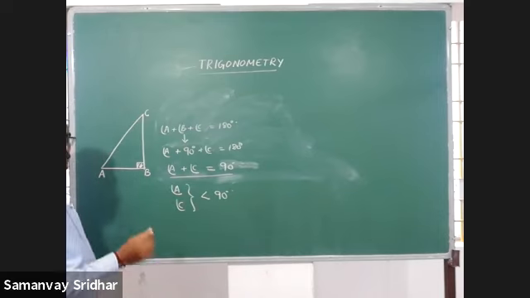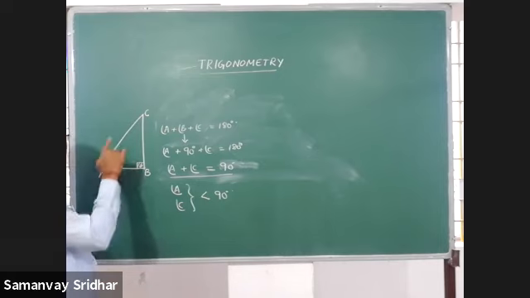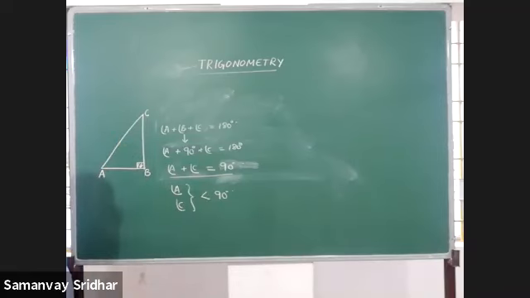So we know that any angle less than 90 degree is called acute angle. So in this triangle you can observe angle B is 90 degree, therefore it is a right angle. But the remaining two, angle A and angle C, these two are acute angles.